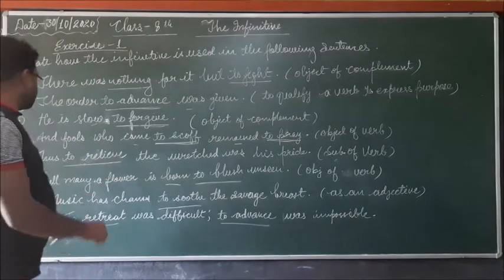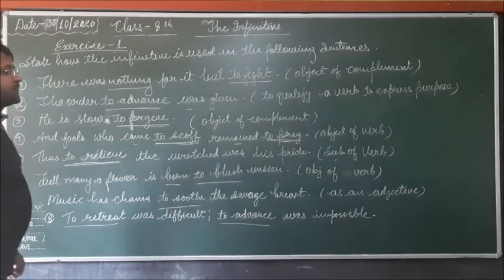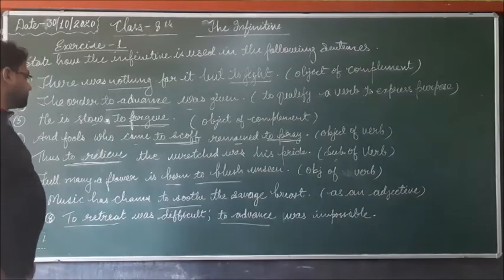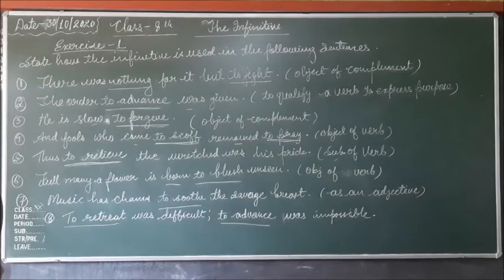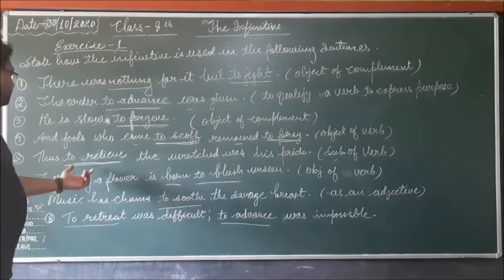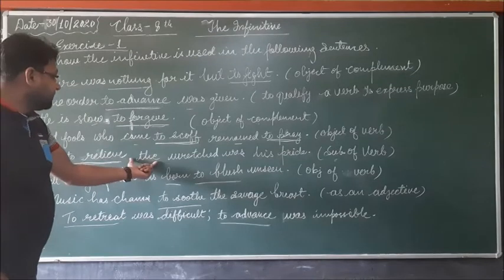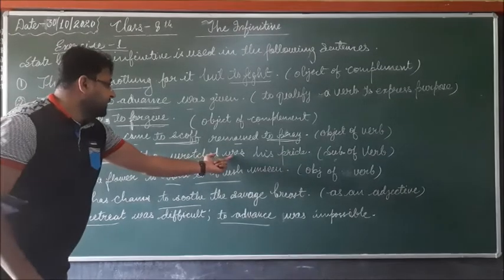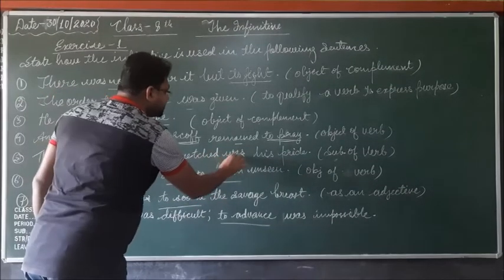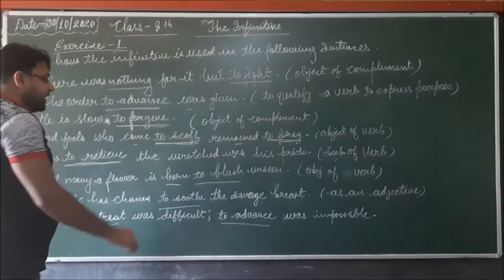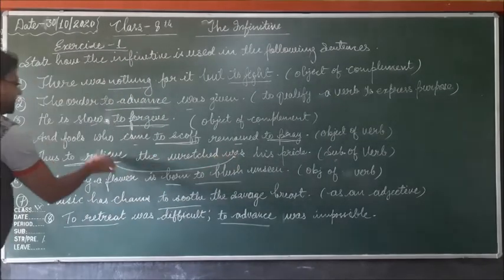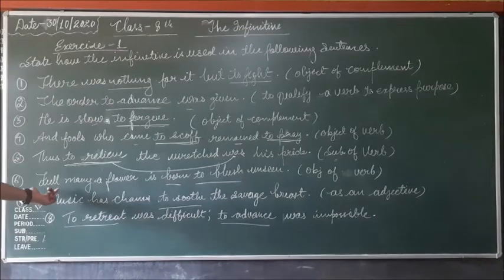Here "to relieve" is the infinitive and it is used as the subject of verb. So here was is the main verb, and the infinitive is used as the subject of the verb.